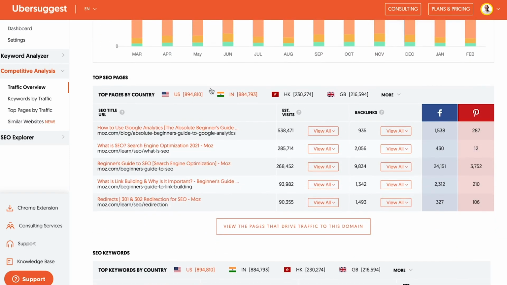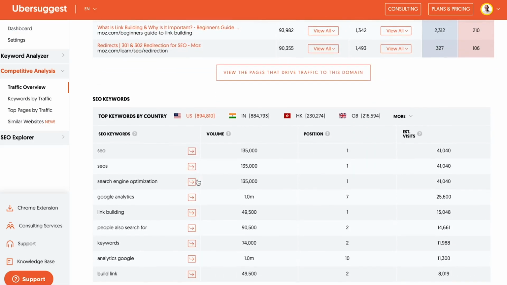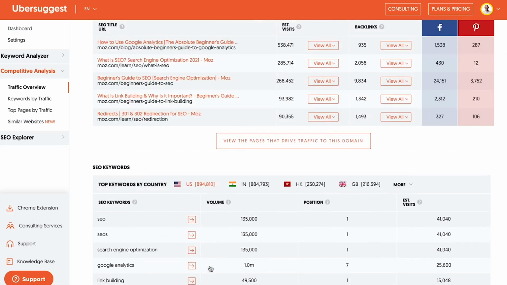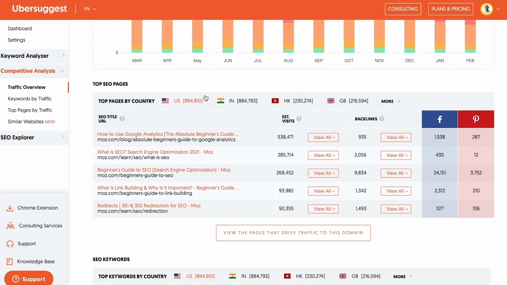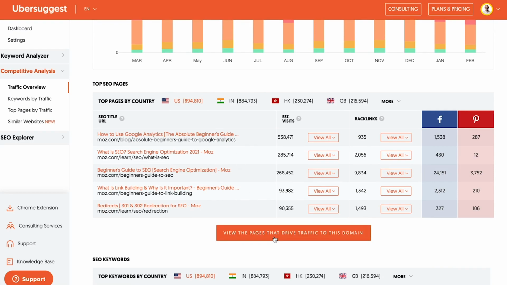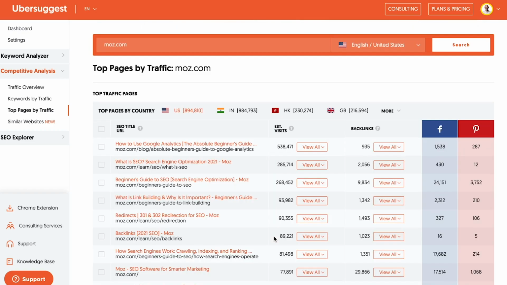Now, underneath that, you see their top SEO pages, which I'm going to come back to in a bit. And then you see a lot of the keywords that they rank for. So I want you to go back up to their top pages. This is all the popular pages that they're getting traffic for on Google. So I want you to click view the pages that drive traffic to this domain. This breaks down again their top pages.